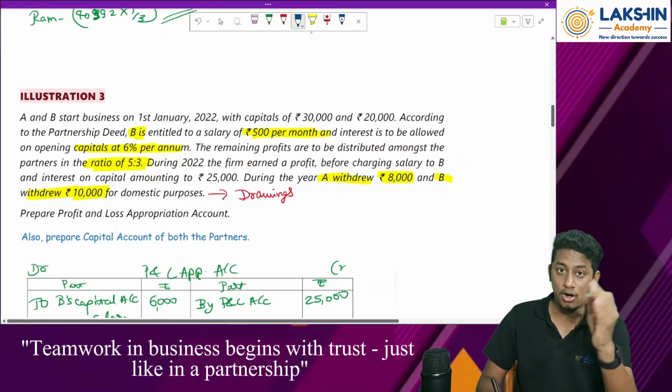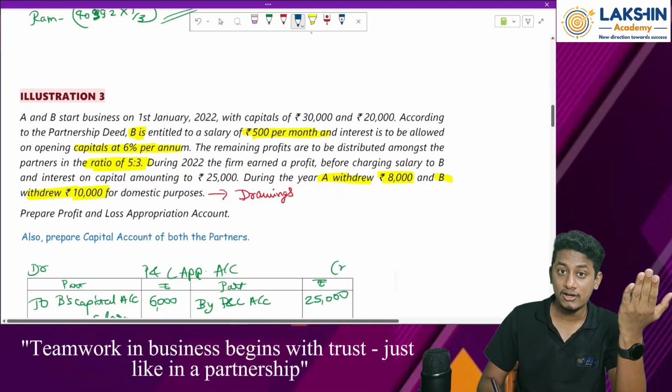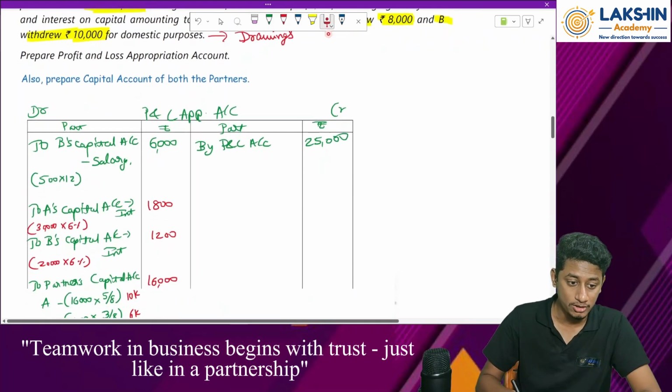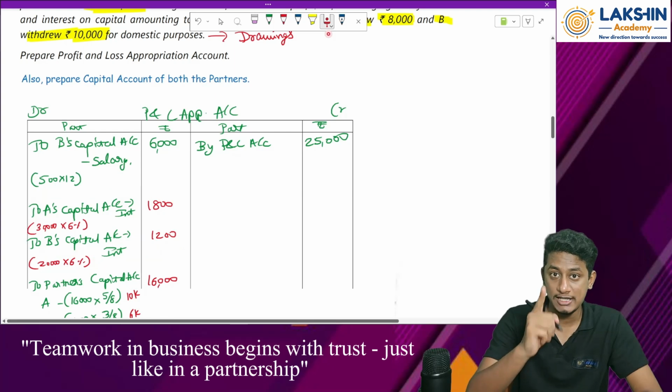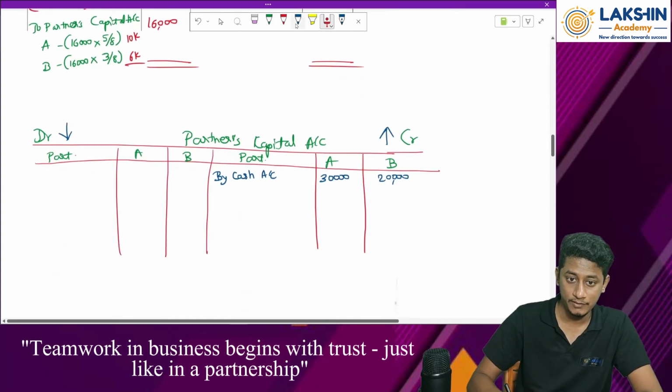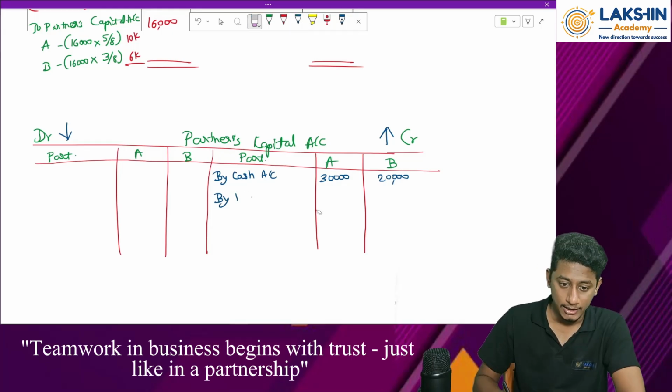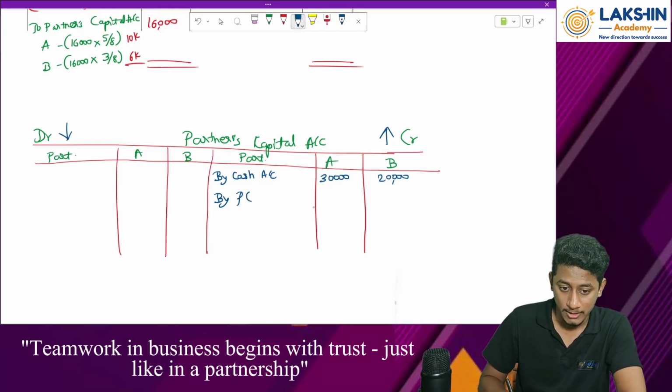Now find out all the entries that are increasing the value of capital. So first of all, I think we have interest on capital here, right? Interest on capital is being paid to them. So this will increase the balance of capital. So by interest on capital, I can write, instead of interest on capital, we will write P&L appropriation account. That is for interest, right?